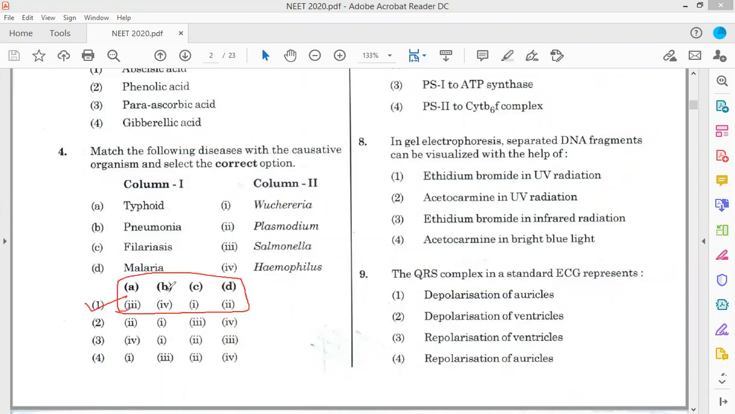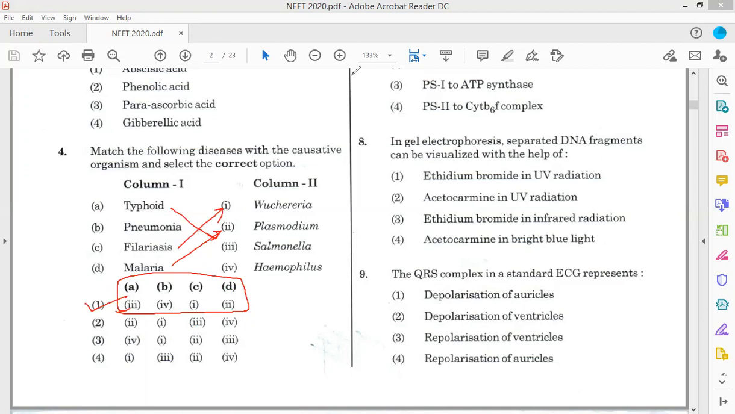So A, typhoid, occurs by Salmonella typhi. B is pneumonia caused by Haemophilus influenzae, and filariasis is caused by Wuchereria, and malaria by Plasmodium, right? So C is 1. Now pneumonia is the B4.